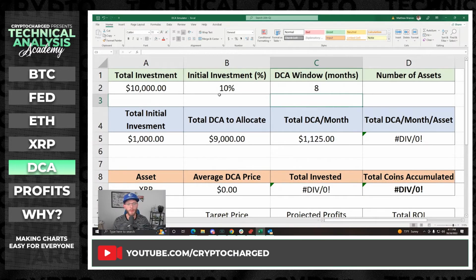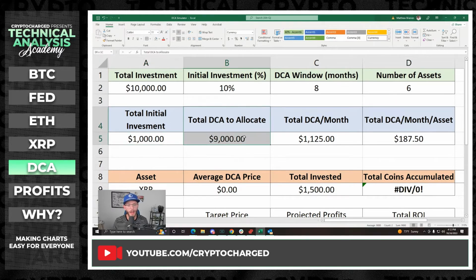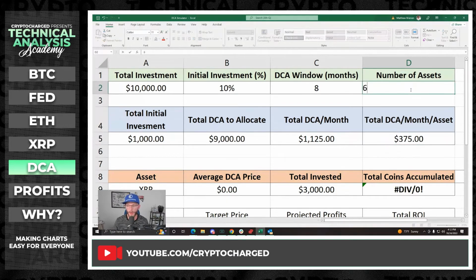We'd like to distribute out of the remaining $10,000. We want to distribute that, right? So let's go ahead and say out of this, we only want to have 6 assets, right? Because we just want to really concentrate our money as much as possible. So in this calculator, I can see that I want to invest a total of $1,000. I want to DCA $9,000 over this 8-month period. So that tells me every single month collectively, I want to dollar cost average $1,125. And because I selected 6 assets, $187.50 per asset. Now let's say I want to focus on less assets, or I want to focus on 3. You can see that I'm able to put a lot more money towards each asset, $375 per month. But let's just say in this example, I want to do 6 assets.